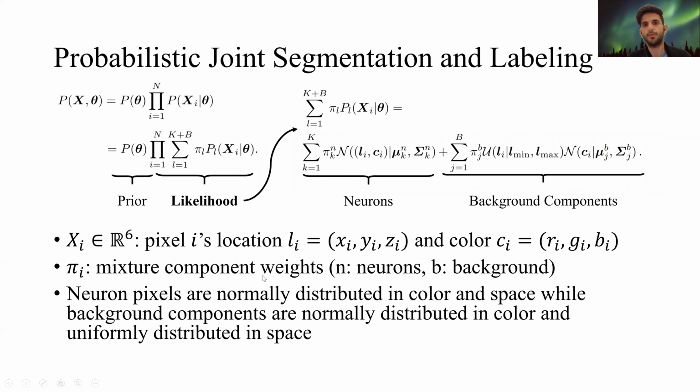And we have mixture component weights for both neuron components and background components. Our assumption here is that the neuron pixels are normally distributed both in color and space, while the background components are normally distributed in color and uniformly distributed in space.